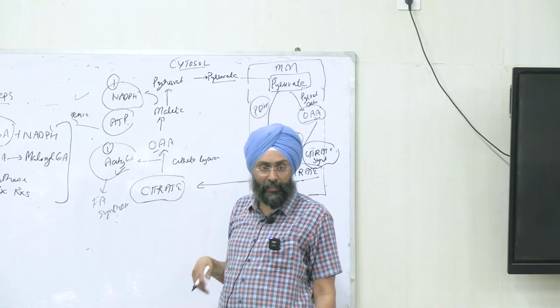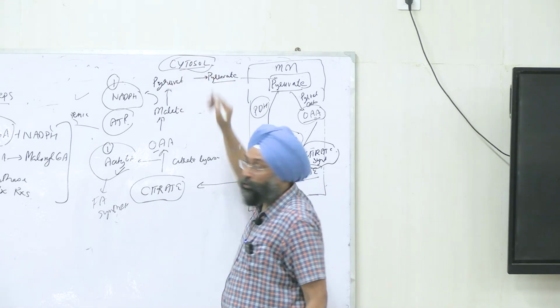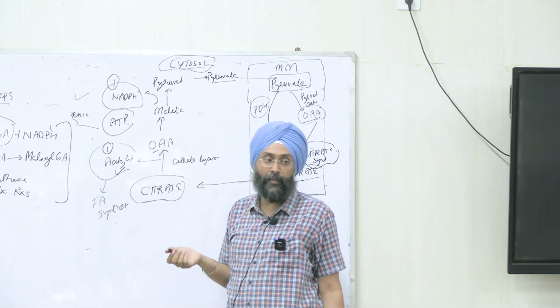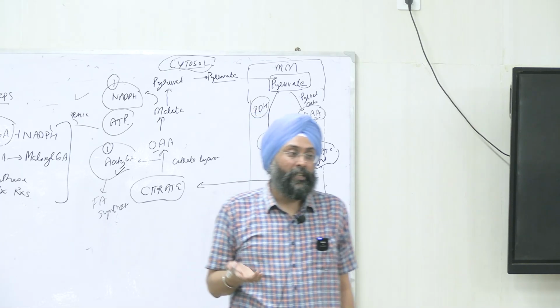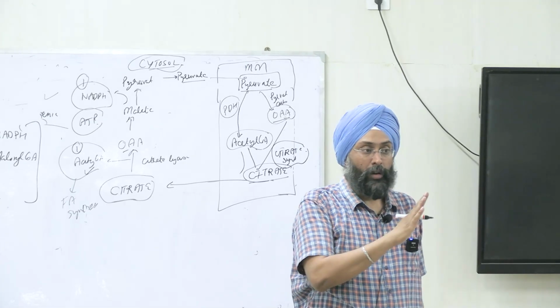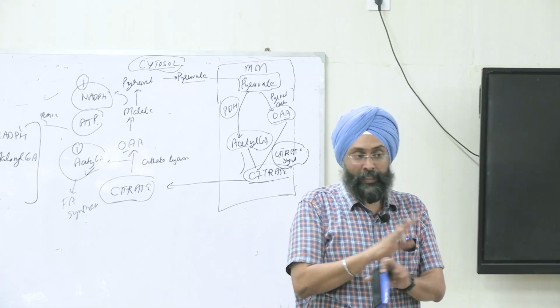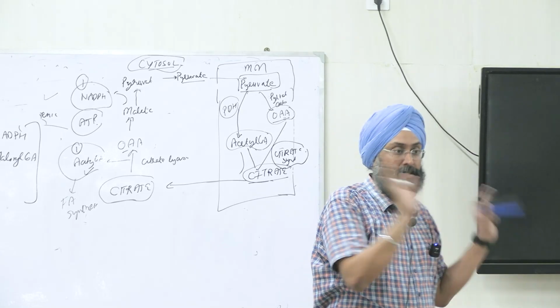Now we start with fatty acid synthesis, right? In which compartment is it going? Cytosolic fraction of the cell. Organ is liver, kidney, adipose tissue and lactating mammary gland. Fatty acid synthesis goes on in the body when we have extra calories or you are taking extra glucose. Normally it is used for processes of the body, extra proteins are normally used for bodybuilding, everything, but the extra is diverted for fatty acid synthesis, right?